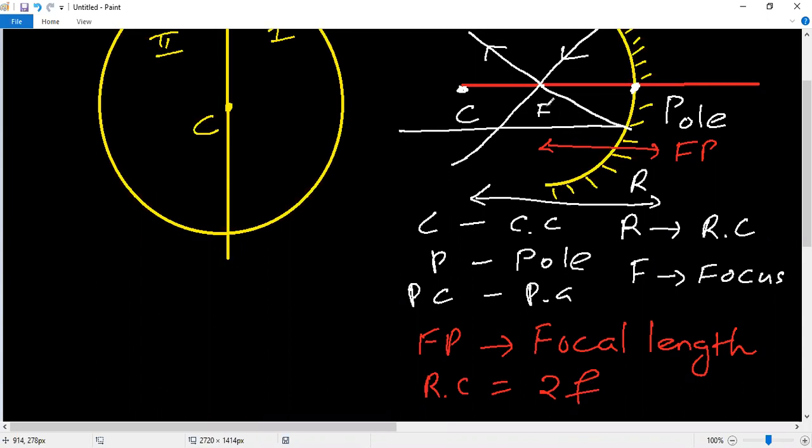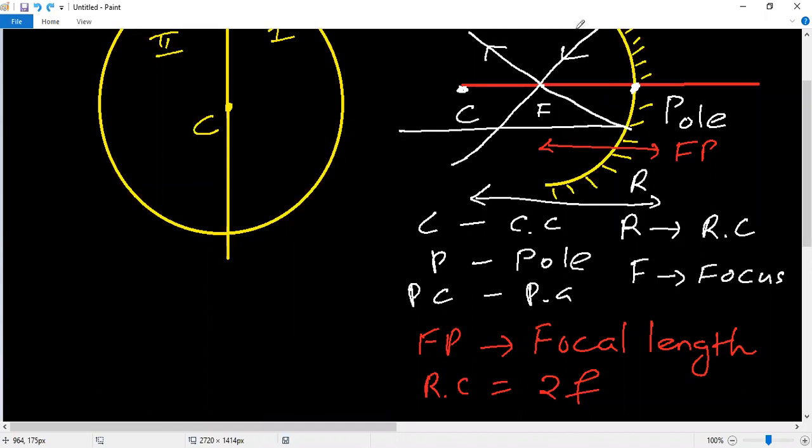For example, if the distance from focus to pole is 10 centimeter, then the distance from focus to center of curvature is also 10 centimeter. P to F is 10, F to C also 10. Then the radius of curvature is 2F, so 10 into 2 is 20. You can add 10 plus 10, also 20. Clear? If you have any doubt, you can ask me.